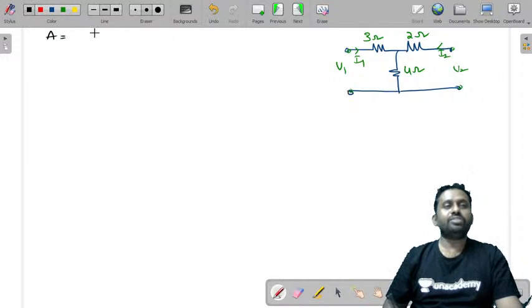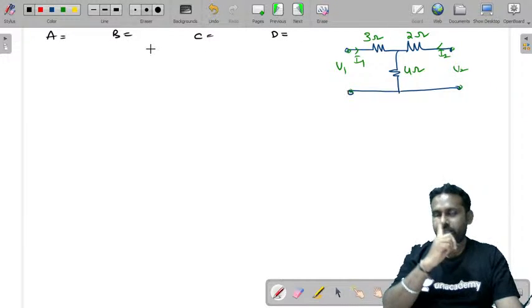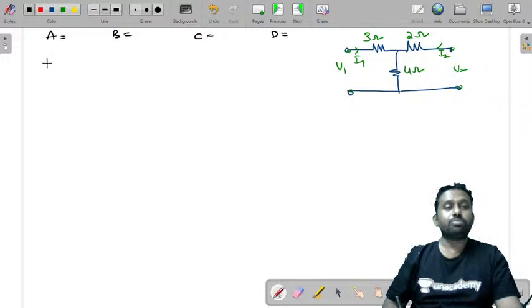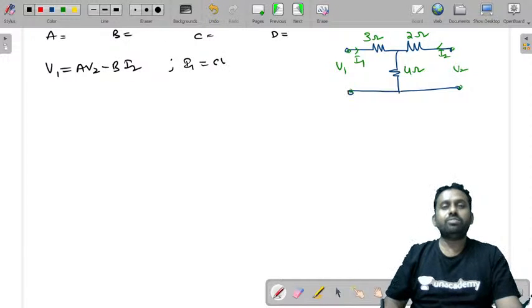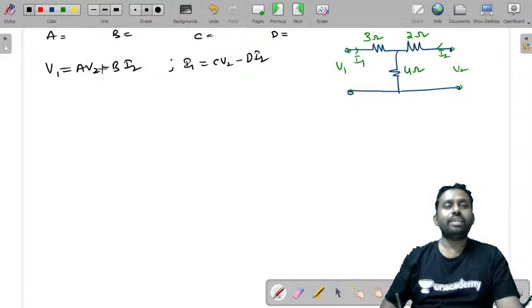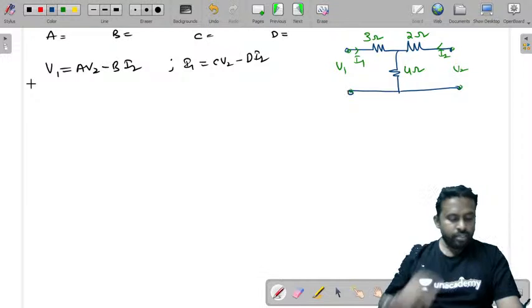We want to find the values of A, B, C and D. So let's try to write first the expressions. V1 is equal to AV2 minus BI2. I1 is equal to CV2 minus DI2. We already know how to determine ABCD values. So let's try to do that.